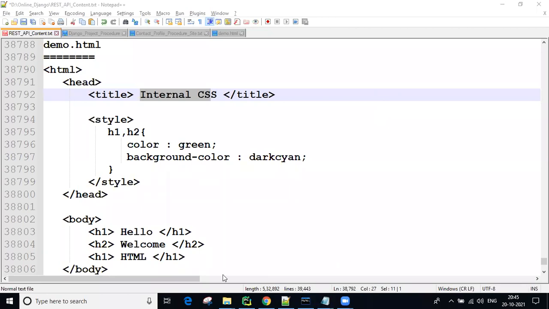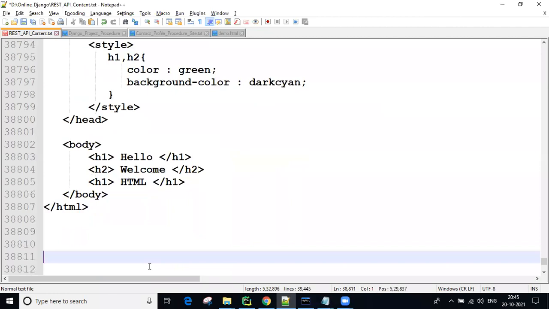Just see here. This is the paragraph, guys. I told you the p tag is a paired tag, meaning closing is required. Even if you don't close it, you are going to get output, no problem. But we want to be good programming developers. If you want to become a good programming developer, you need to follow coding standards. Clear, guys?